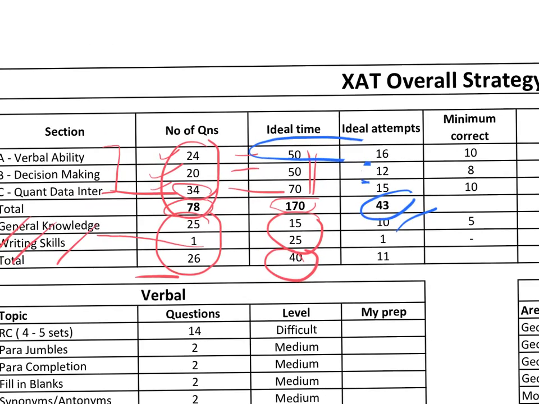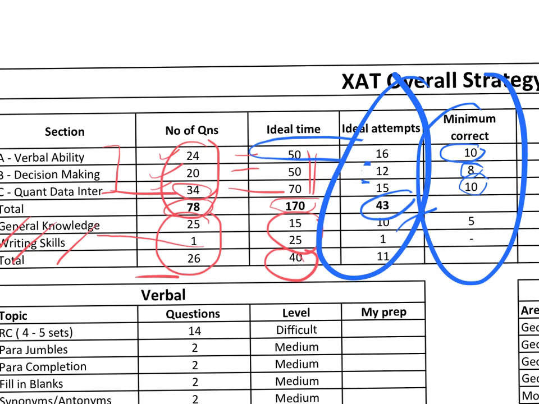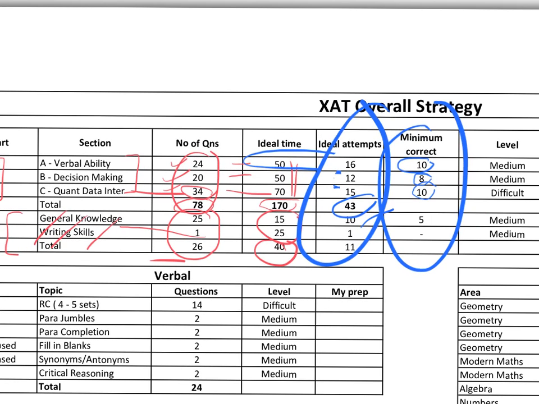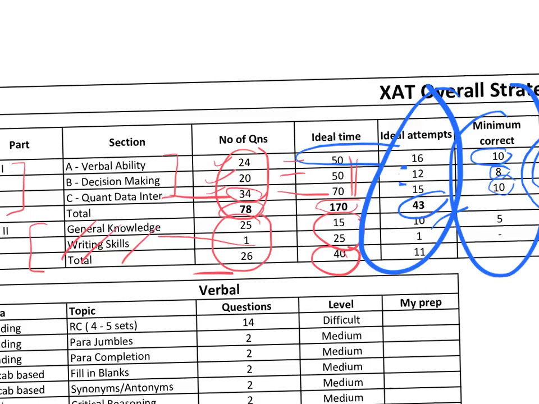Minimum correct, out of them if you get a minimum 10 correct in verbal, it's a very good score. Minimum 8 in decision making and 10 in quant. That's your minimum correct, and that's your ideal, a good attempt or correct. Fine, that's your rough overview of the exam. So verbal ability level is easy to medium, decision making medium, but quant level is going to be difficult. Fine, that's your fundamental XAT overview in front of you.